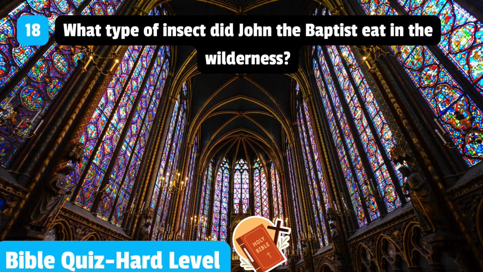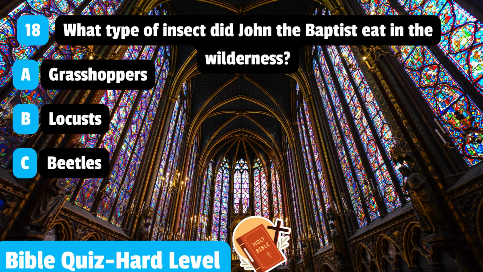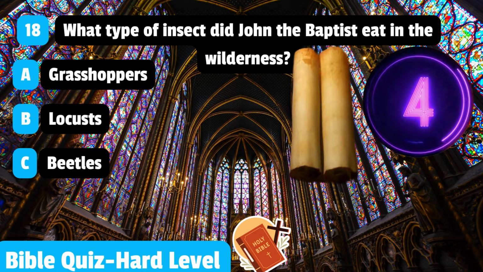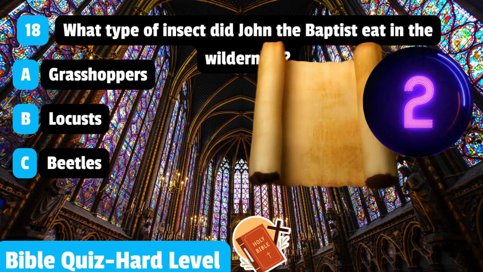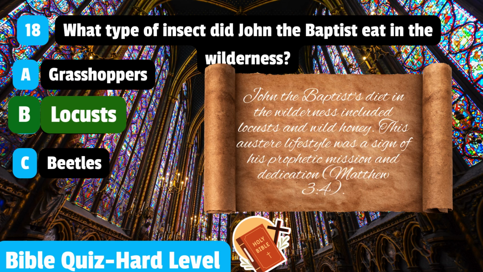18. What type of insect did John the Baptist eat in the wilderness? Grasshoppers, locusts, beetles. Locusts. John the Baptist's diet in the wilderness included locusts and wild honey. This austere lifestyle was a sign of his prophetic mission and dedication. Matthew 3 verse 4.